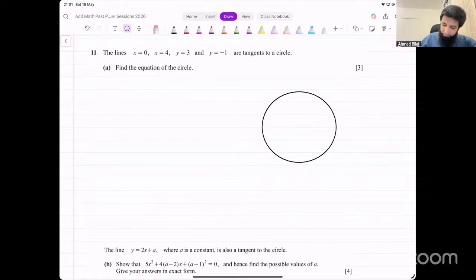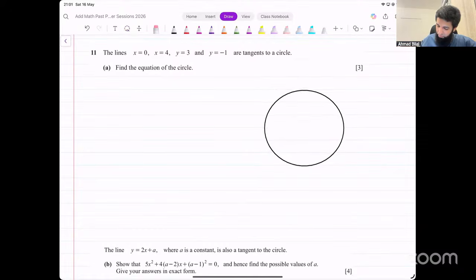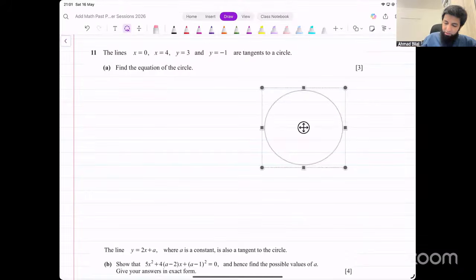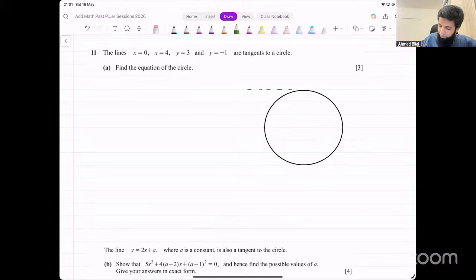Where do we get horizontal and vertical tangents? Horizontal tangent would be one on top and one at the bottom. And the vertical tangents would be one on the left side and one on the right side. These are the tangents that we're given. Now, the vertical tangents, the smaller one is x equals 0, and the one on the right side, that's x equals 4. And the one with the smaller y value is -1. So this is y equals -1, and the bigger y value, that is y equals 3. This is what the circle looks like.